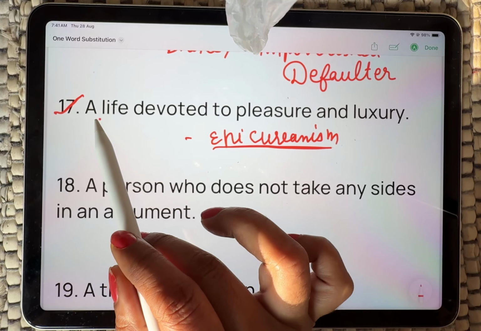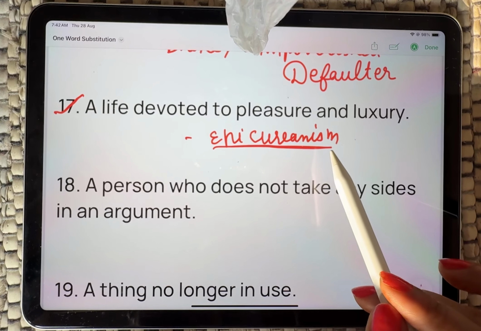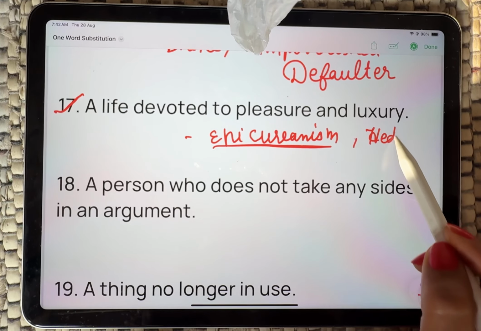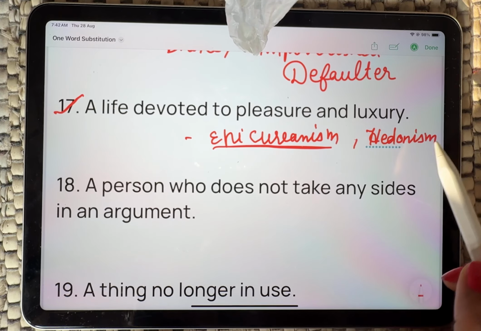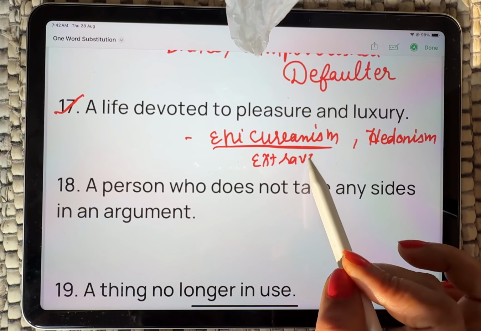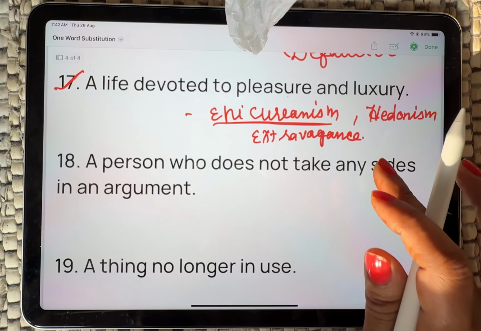Now they are asking a life devoted to pleasure and luxury, that is known as Epicureanism. And the right word for that is hedonism. Hedonism is the right synonym for that word. A person who is extravagant. All these are synonym for the word Epicureanism.